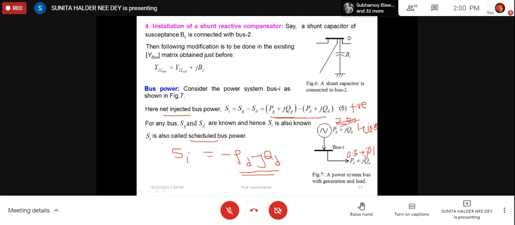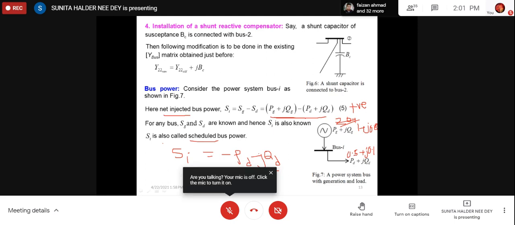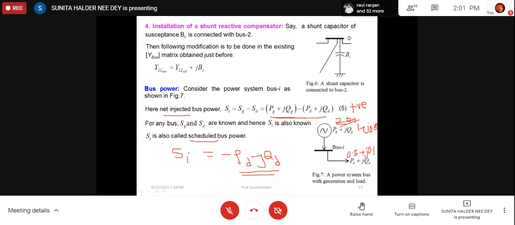Okay. Because every information you give to the computer, it will calculate something. It will give you some value, some numerical only, 10, 5, 2, 3 like that. From there, you have to understand whether it is generation or load. So how will you understand? So you have to give a clear convention to the computer so that you can interpret the result by yourself, because the computer will not interpret the result for you, right?